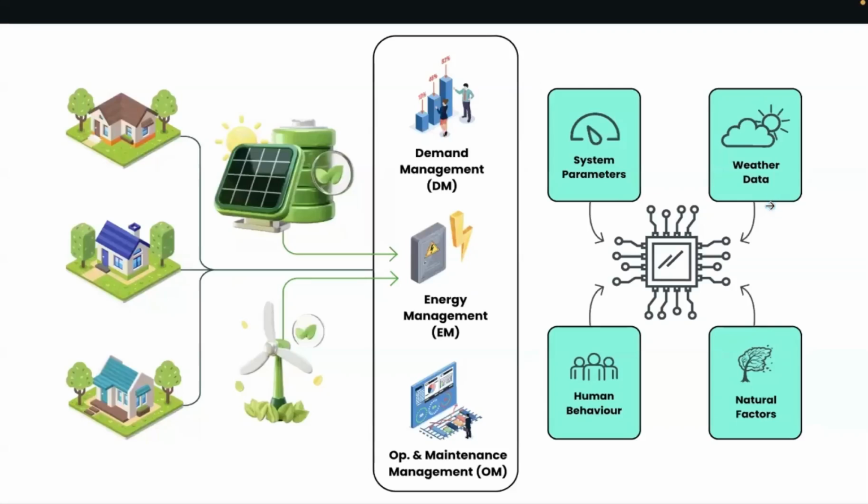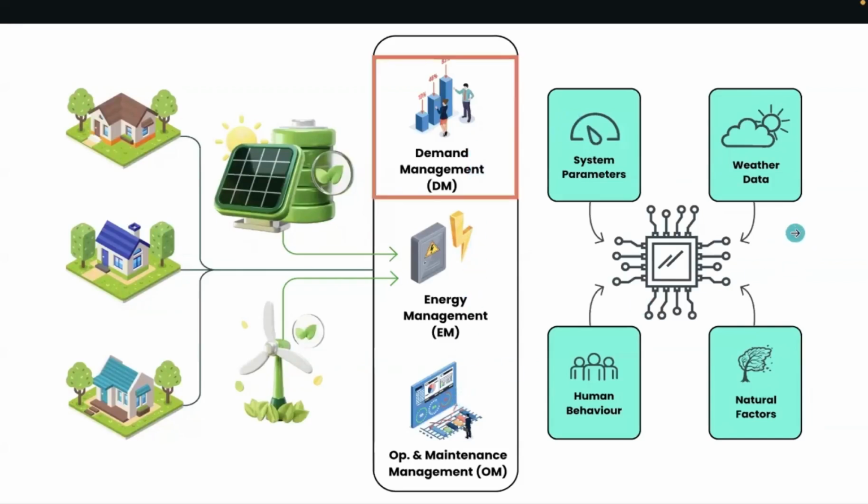The reason why we call it AI-driven is because the data gathered through different devices are used to make predictions through machine learning. We predict what the future demand is going to be through the DM module, what the future power generation is going to be through the EM module, and we do predictive maintenance through the OM module.